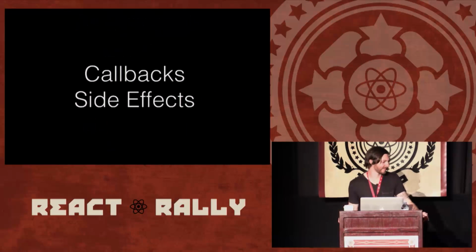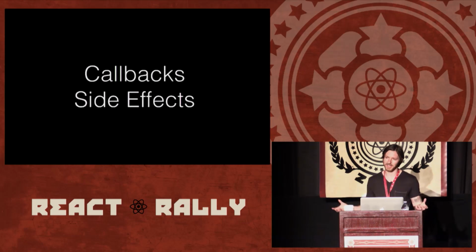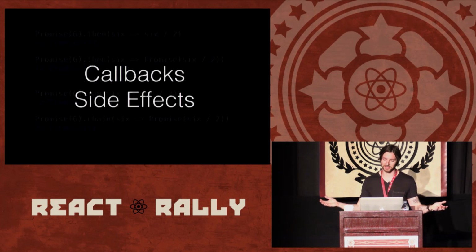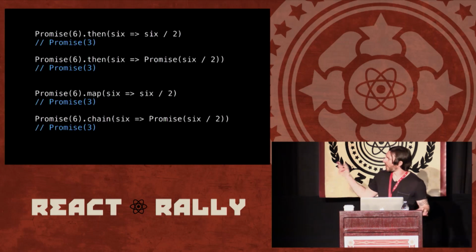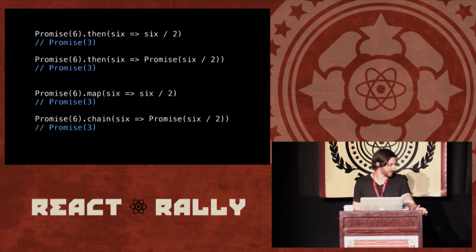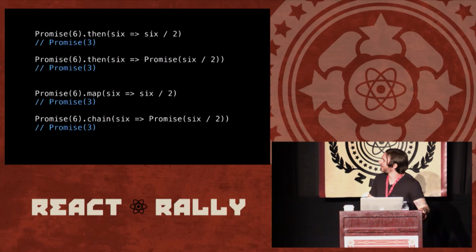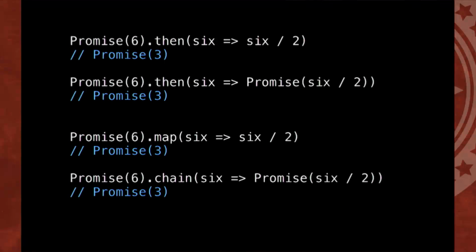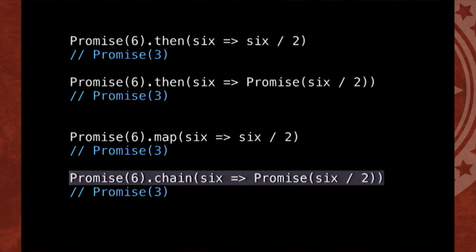Another easy one, it's callbacks. We'll talk about side effects in a minute, but callbacks, we all know how to get rid of callbacks, right? Promises. So I'm going to use a promise in these slides, but I'm not going to use the A+ promise. I give that an F- in my book, but down below here it's the same thing. Map is just then, but we're going to call chain if we're going to return a nested promise. That's the only difference. A+ just calls then each time for both of these cases. We'll use map and chain. You might have heard flat map is the same name as chain.